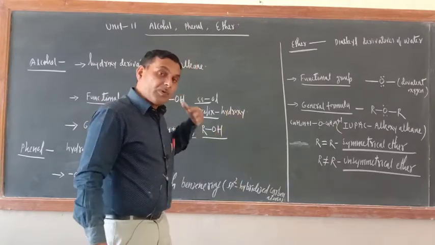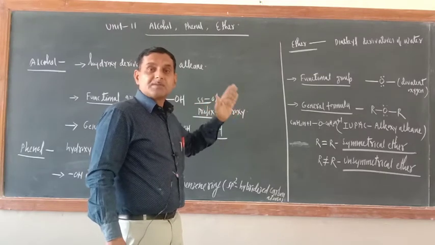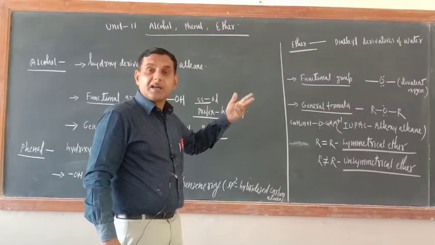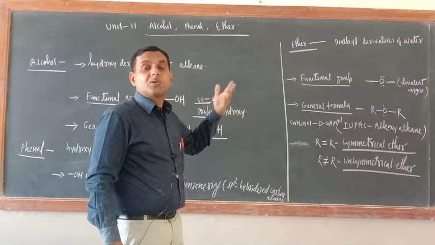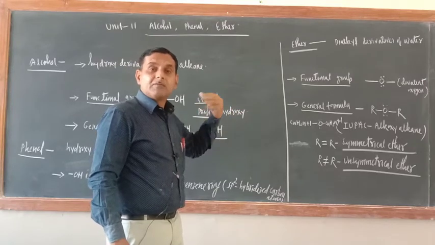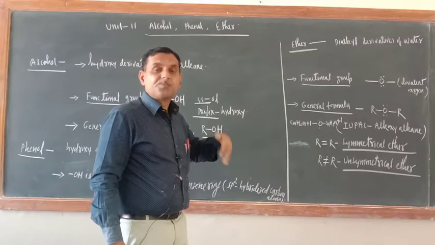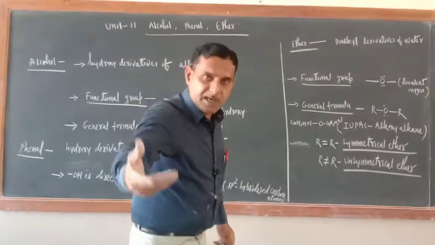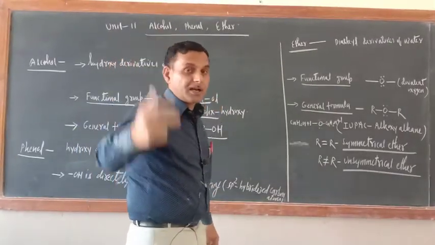This year what is there? Some upgradation is there, from alkane and benzene to alkyl halide, aryl halide. Now alcohol, phenol, then aldehydes, ketone and carboxylic acid. Then amines, 1 degree, 2 degree, 3 degree amines. So this year we are studying the derivatives of alkane. Just see how we can say we are studying the alkyl derivatives.